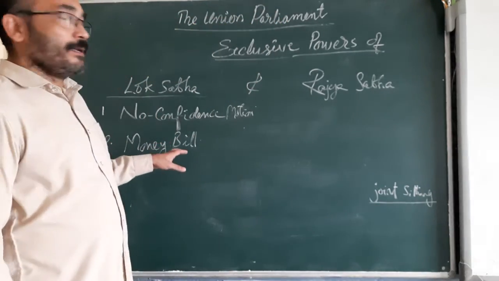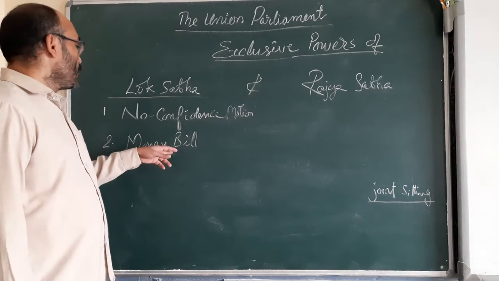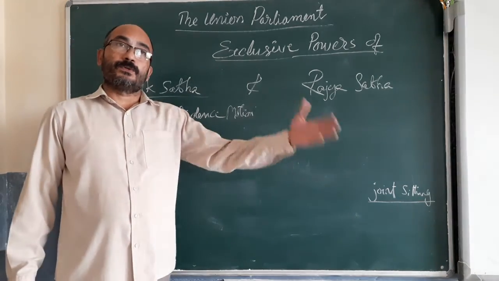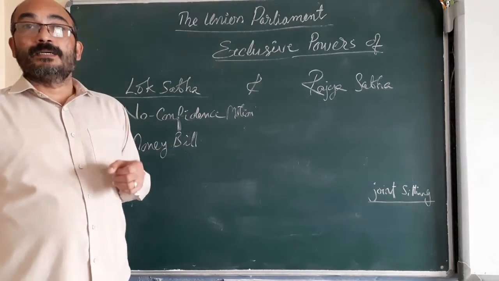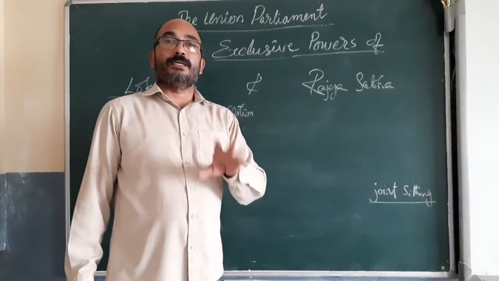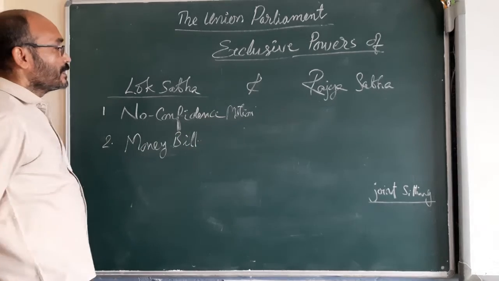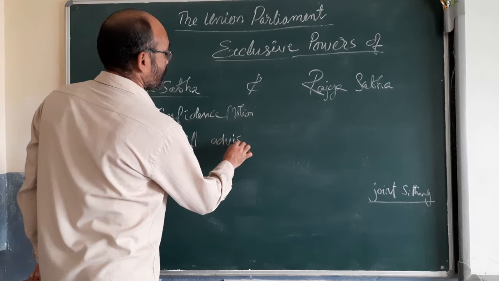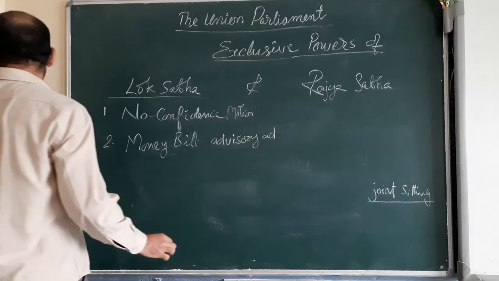If a money bill, listen carefully, is passed by the Lok Sabha and it is rejected by the Rajya Sabha, then also the bill is deemed to have been passed by the Parliament, because Rajya Sabha has only an advisory role in the money bill. Okay, here the role of Rajya Sabha is just an advisory role. Rajya Sabha can just give advice. So, advisory role.